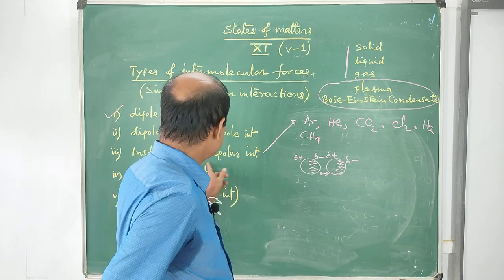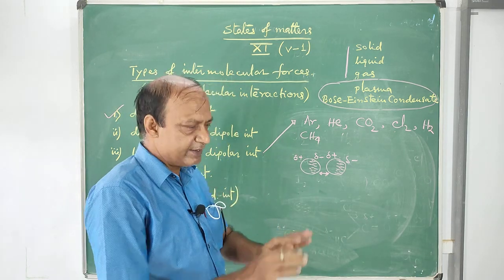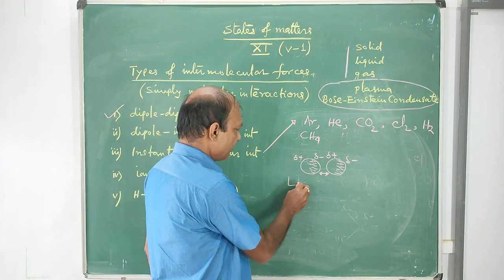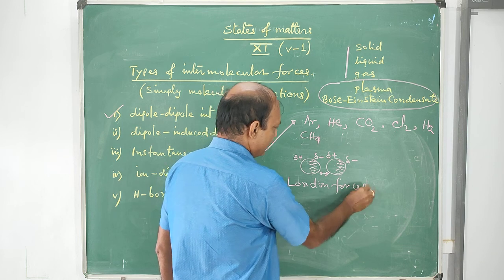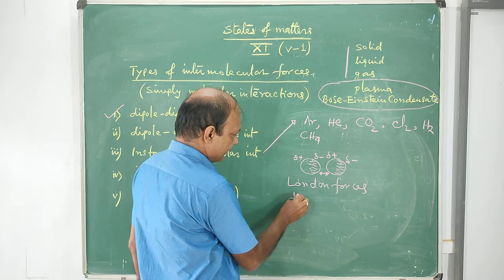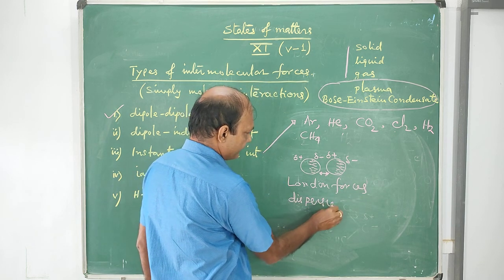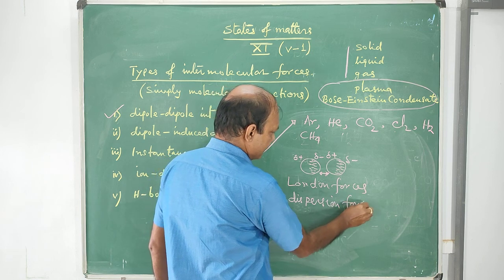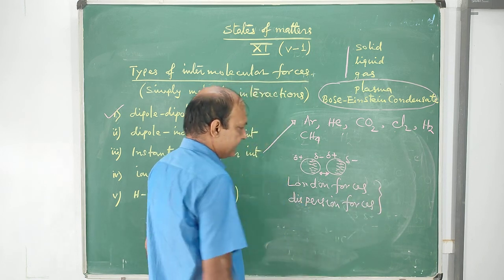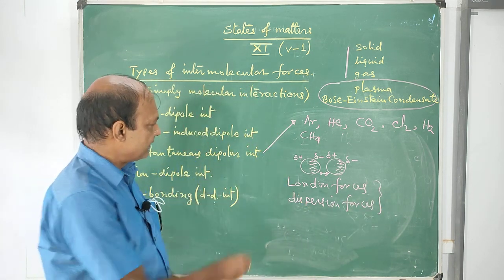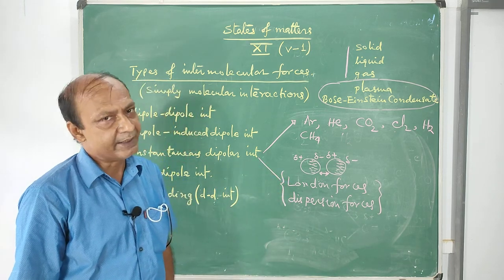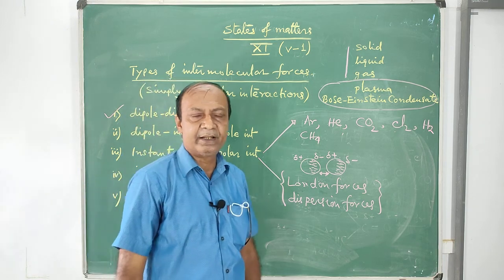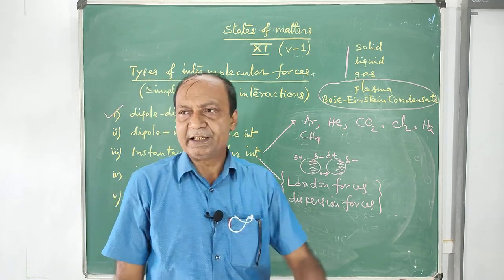Now these instantaneous dipolar interactions are known as London forces or dispersion forces. Now it is clear: London forces and dispersion forces.